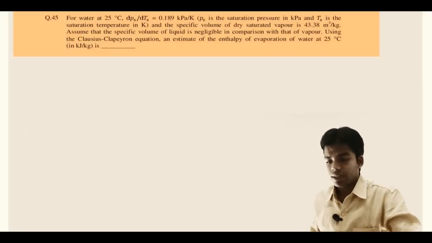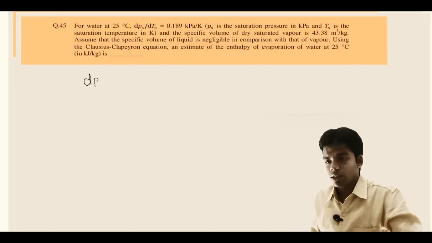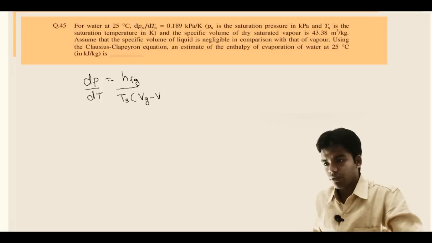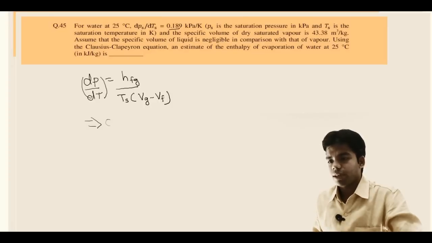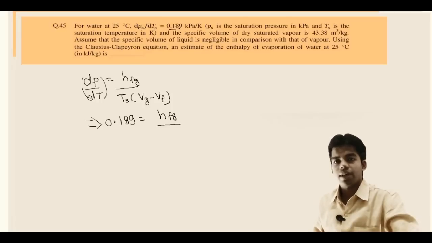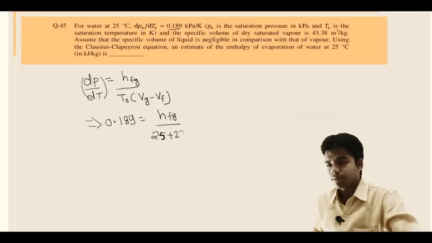Now what does the Clausius-Clapeyron equation say? According to the Clausius-Clapeyron equation, dP by dT is equal to hfg upon Ts, which is the saturation temperature, into Vg minus Vf. Now what is given? dP by dT at saturation is given, its value is 0.189. hfg we have to determine. Saturation temperature is given as 25 degree centigrade. In Kelvin it will be 25 plus 273 Kelvin.